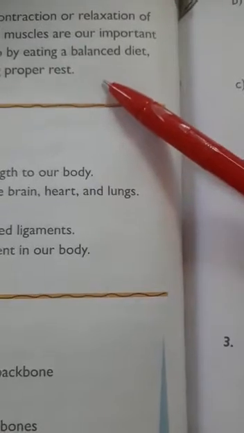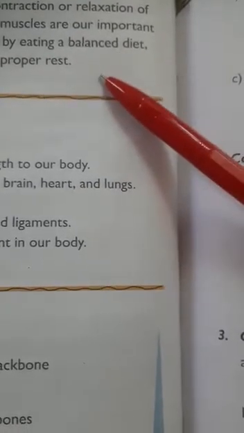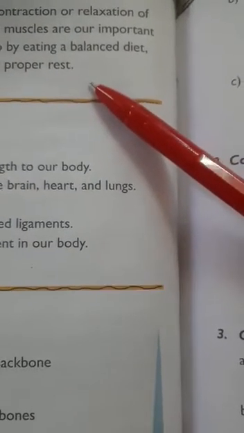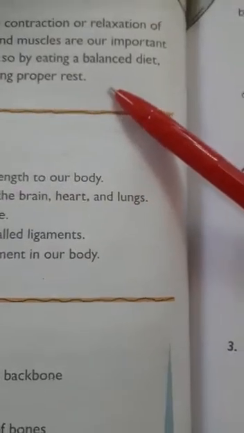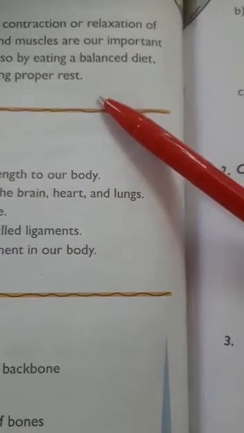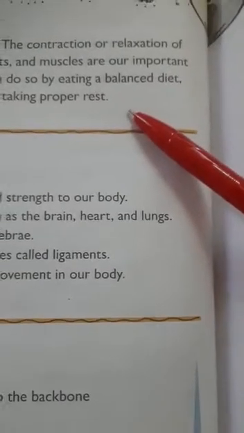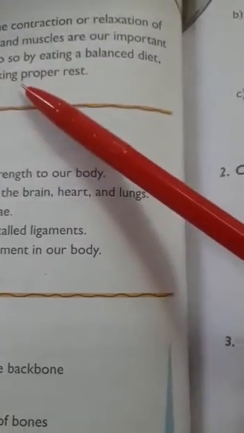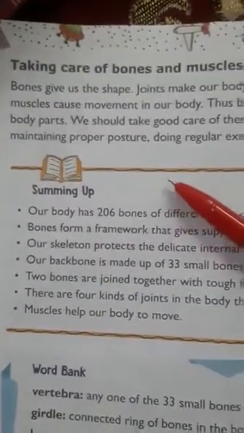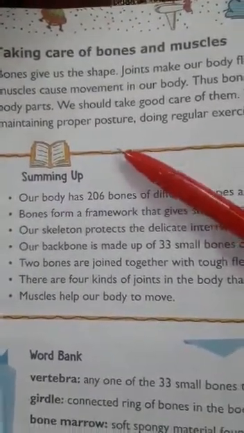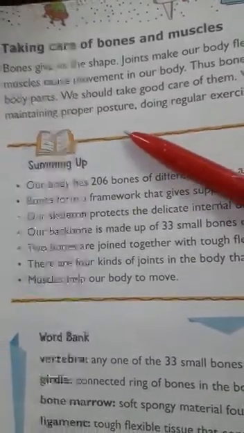In the minerals, calcium, iron. What minerals are essential for us? If we add all these things in our food, with roughage and water also, that is called a balanced diet. If we take a balanced diet, then all our body parts will be healthy. Maintaining proper posture means not moving the body in wrong positions.